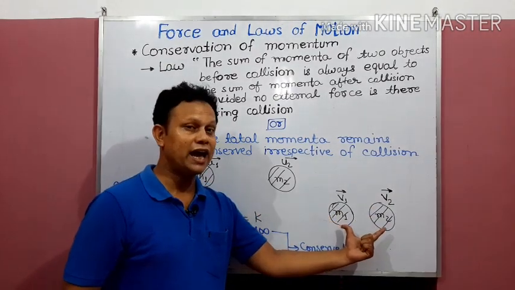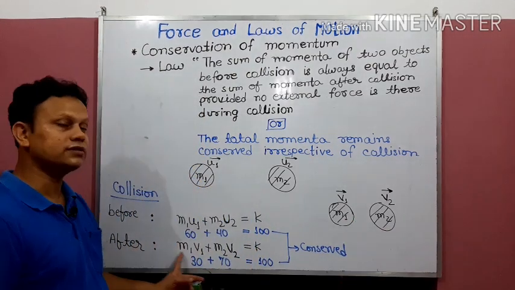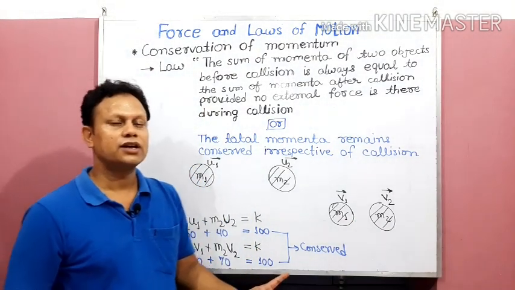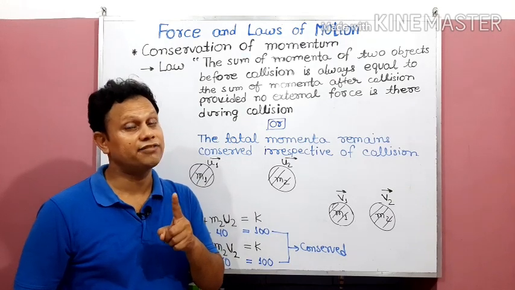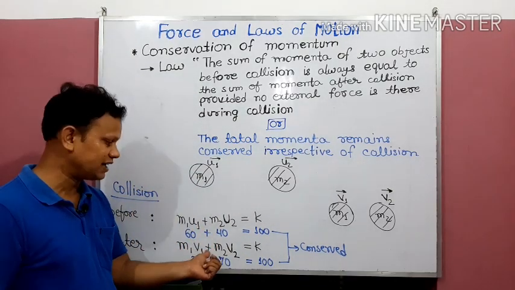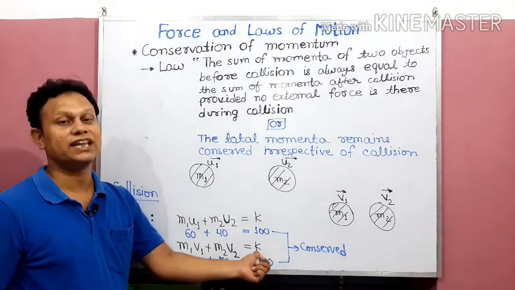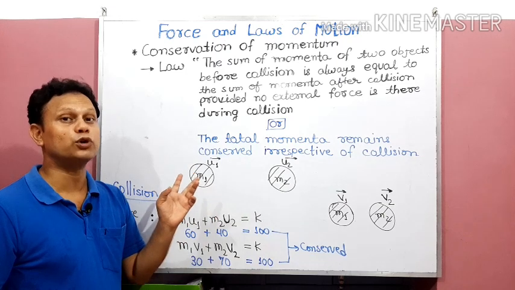Now when we add these two momenta after collision, the total will remain unaffected. That means when you add m1 v1 plus m2 v2, again you are going to get k, the same value as before collision.